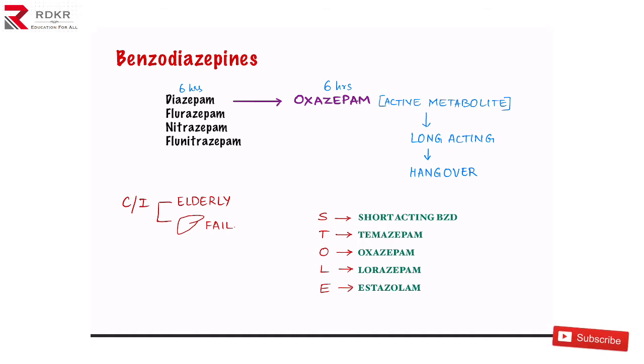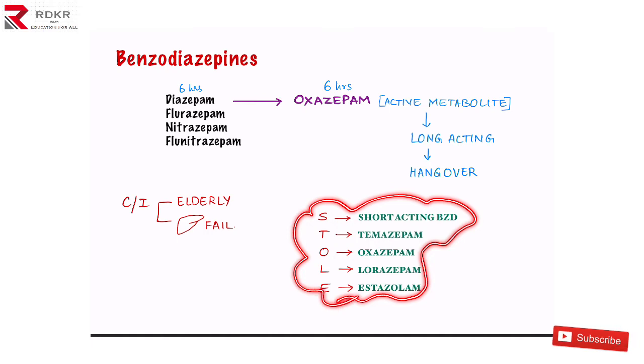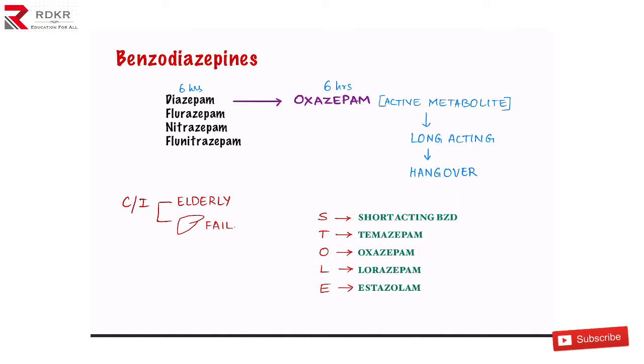What can we do? Yes, we have found newer drugs where there is no metabolism into active metabolites. So whenever you give these drugs, they act only for a shorter duration. The names of these drugs can be remembered with the mnemonic STOL. Here, S is for short-acting benzodiazepines, and T for temazepam, O for oxazepam, L for lorazepam, and estazolam. So what can you derive from all these drugs? They are short-acting, they don't have a hangover, and they do not have active metabolites, right?